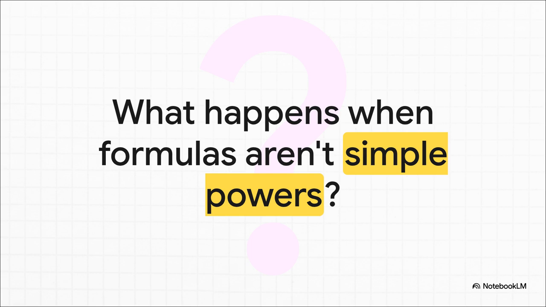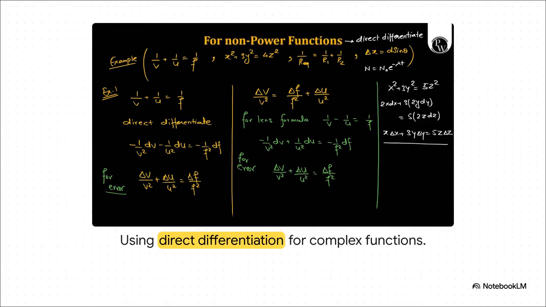What if we're dealing with inverse relationships or complex fractions? Well, we have to upgrade our toolkit to make sure we aren't underreporting our uncertainty. For non-power functions, like the classic lens formula where 1 over the focal length equals 1 over the image distance plus 1 over the object distance, the brilliant trick is to use direct differentiation.